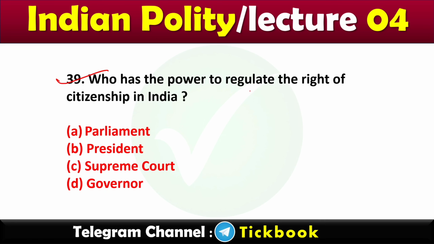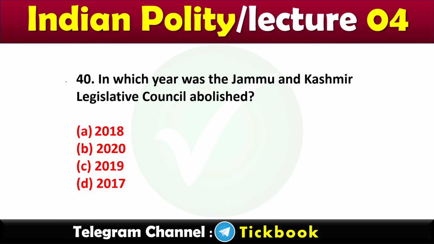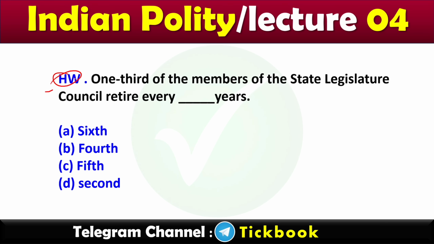39. Who has the power to regulate the right of citizenship in India? Option number A, Parliament. 40. In which year was the Jammu and Kashmir Legislative Council abolished? Option number C, 2019. It is a homework, guys. 1/3 of the members of the state legislature council retire every dash years. You have to answer this question in the comment section.